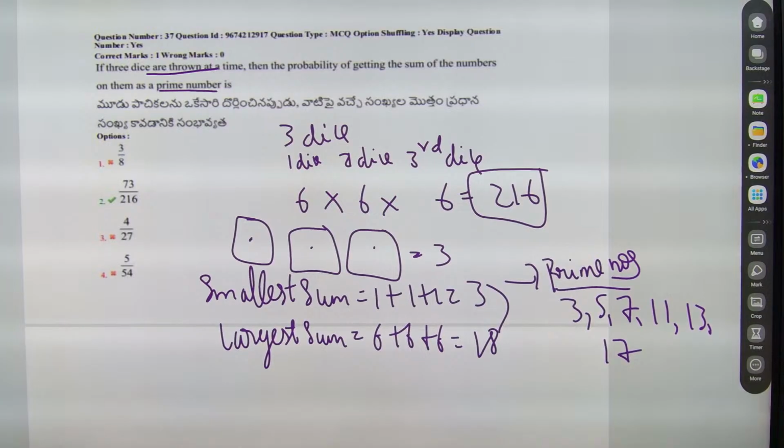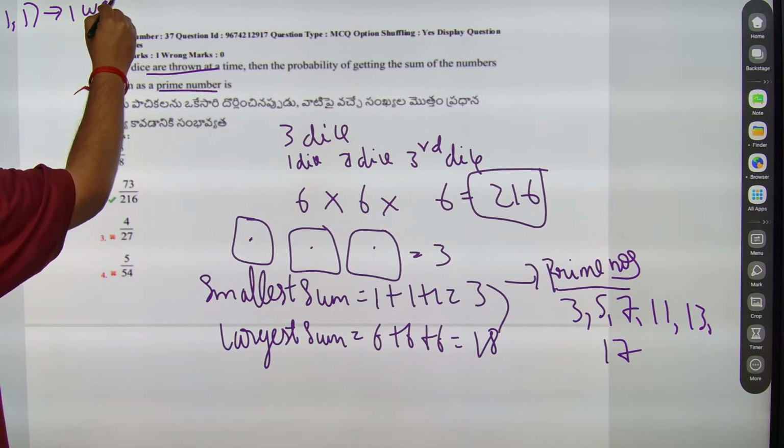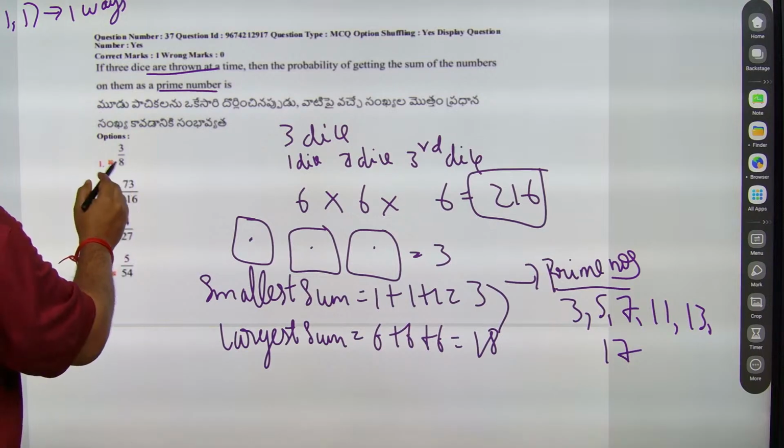Now to get 3 as the sum, what are the possibilities that can be there? 1, 1, 1. So this is how many ways? This is one way. This is only one way.